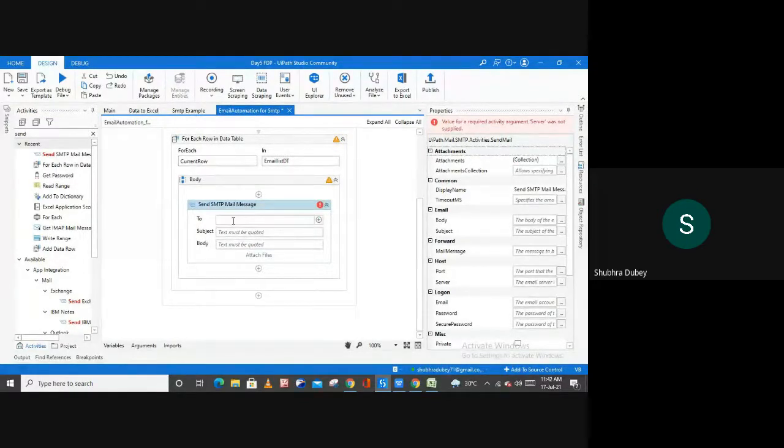So here I'm going to type current row, and then email.